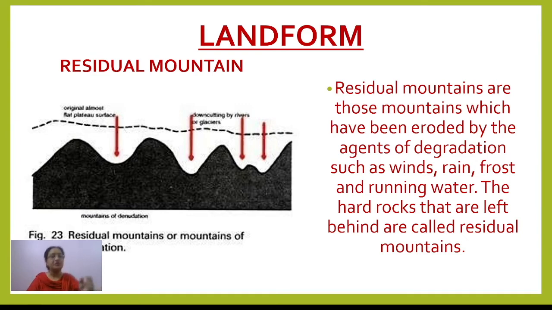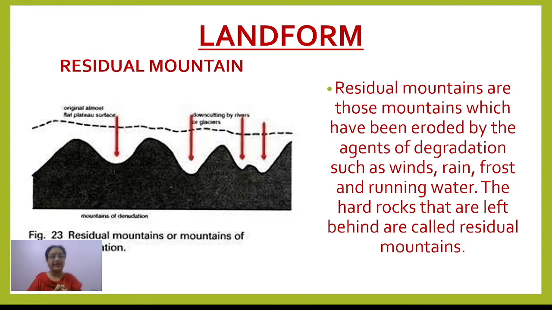Got it? So generally these mountains were originally very high, but now, because of a long process of denudation, they are also called the mountains of denudation. The agents of weathering and erosion which keep on lowering these mountains are altogether called the agents of denudation.